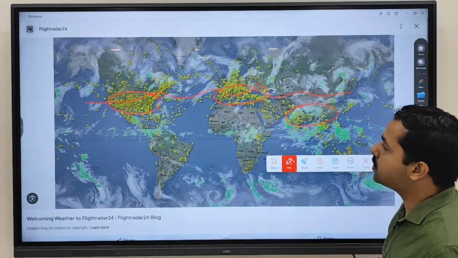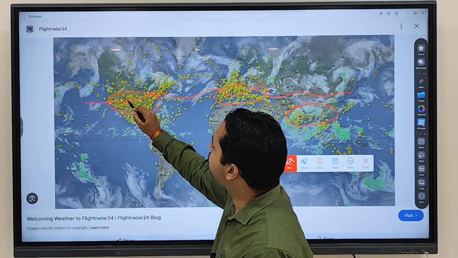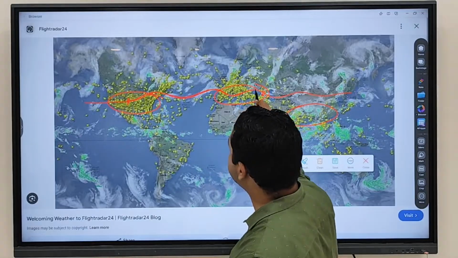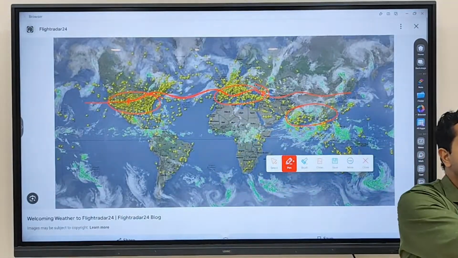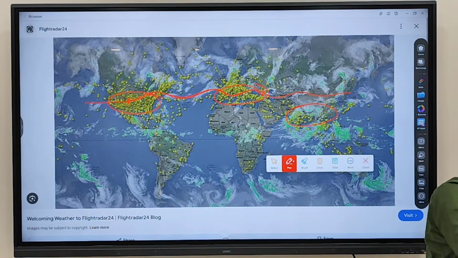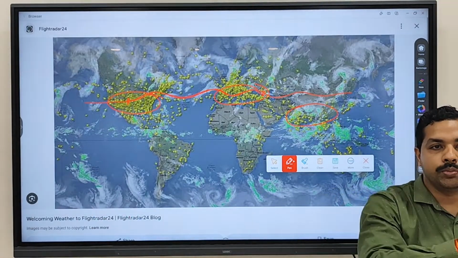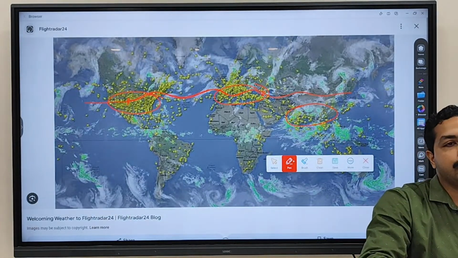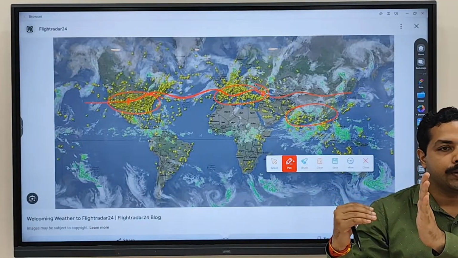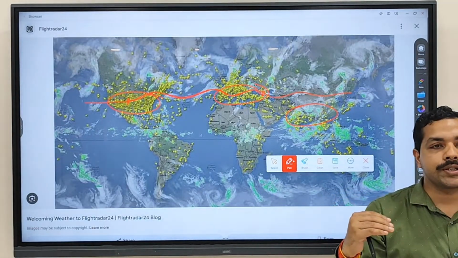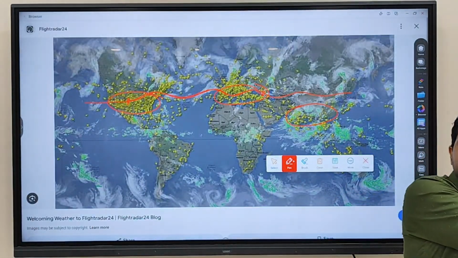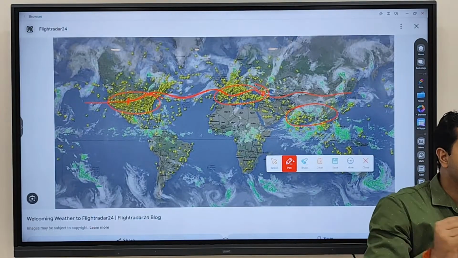When jet stream blows, let's say a flight has to move from here to here, what will happen? They will move with the jet stream, because the flight will be aided by the movement of wind. The flight can easily move from one direction to another. You know that when you are moving against the wind, more force and more fuel will be required. When you are moving in the direction of the wind, less fuel is required.